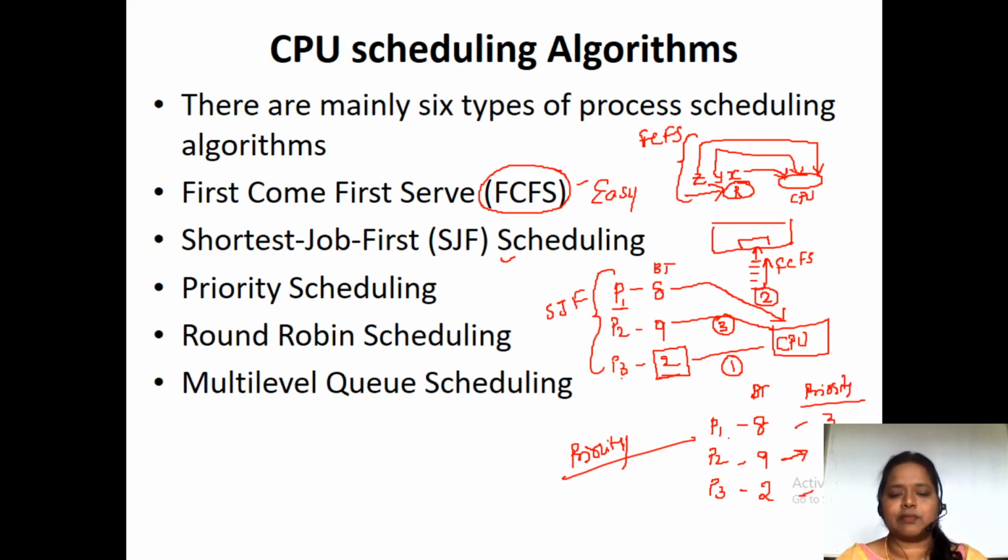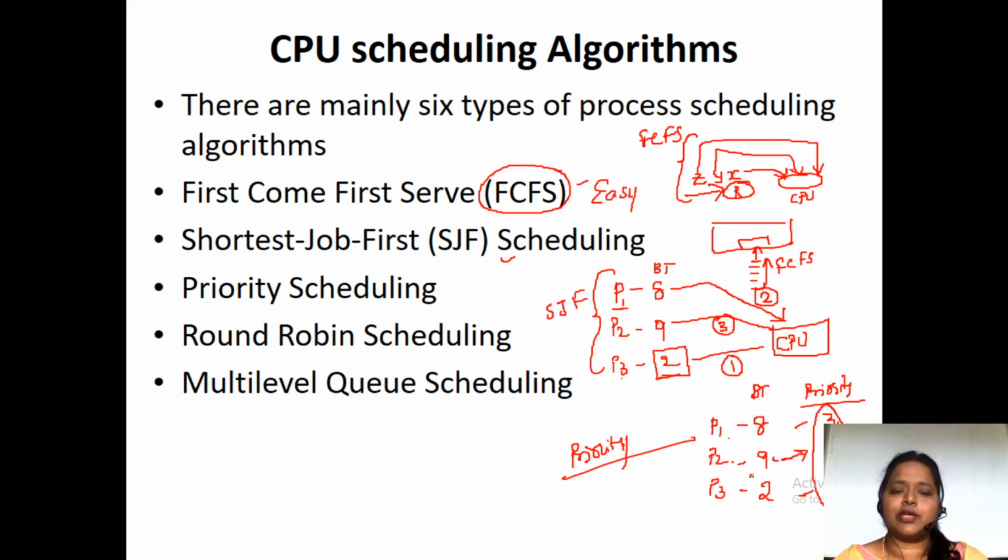Maybe many processes depend on the P2 process, and if P2 completes, those n number of processes will complete.